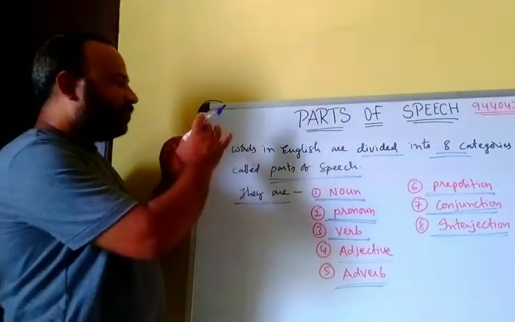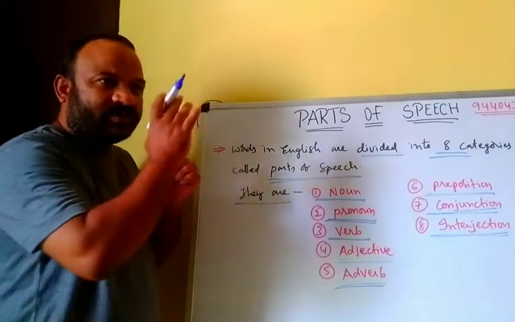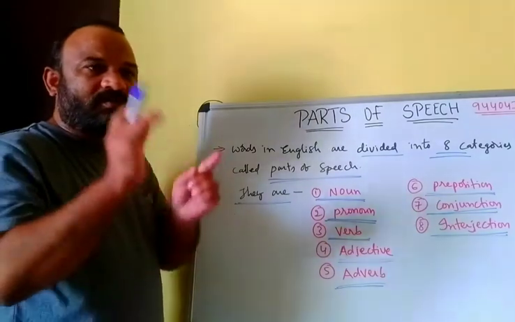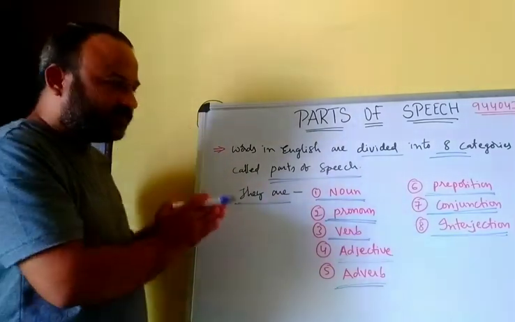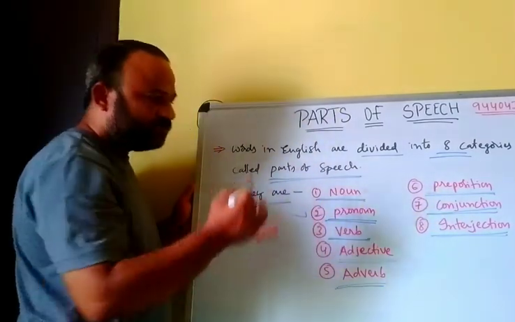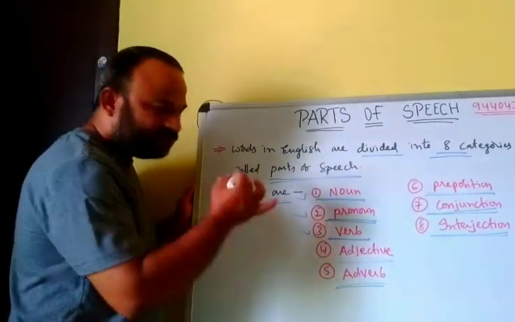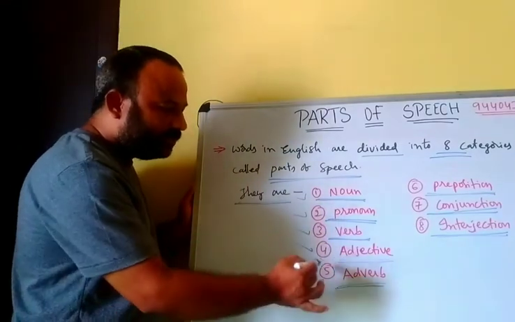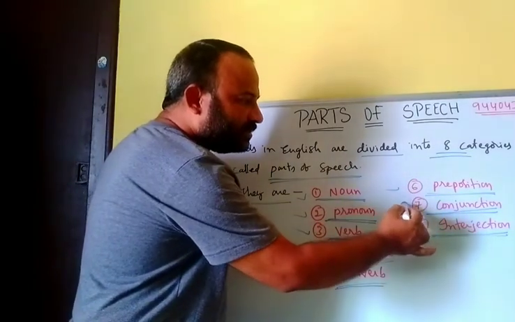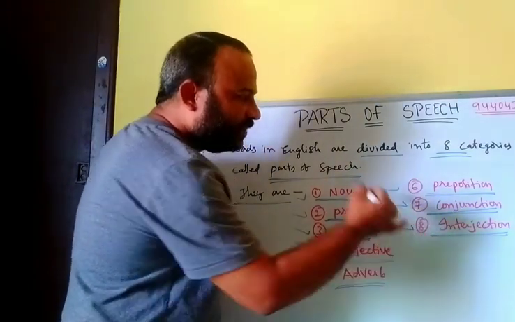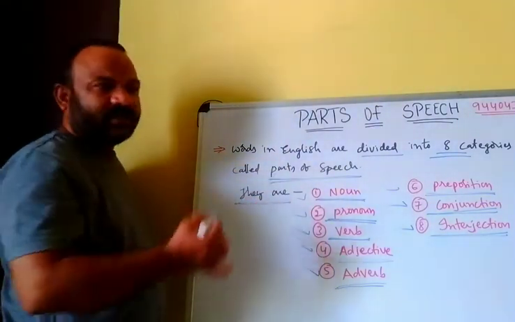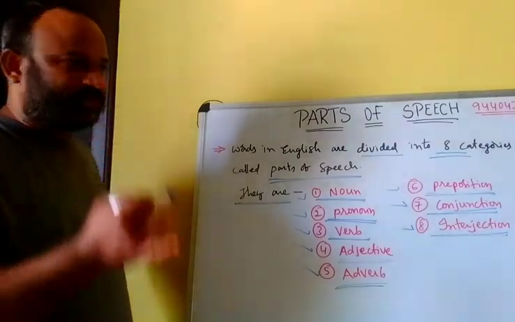Words in English are divided into 8 categories. They are called parts of speech. Parts of speech are: one is noun, second one is pronoun, third one is verb, fourth one adjective, fifth one adverb, sixth one preposition, seventh one conjunction, and eighth one interjection. There are 8 kinds of parts of speech.